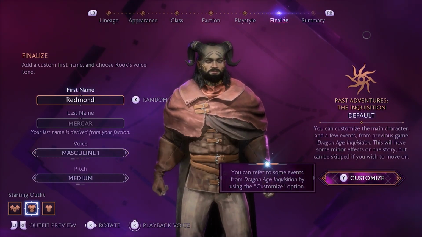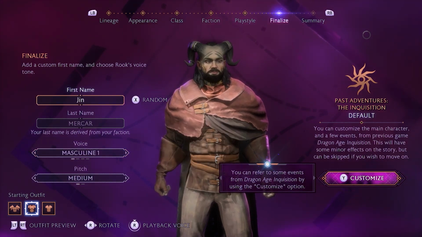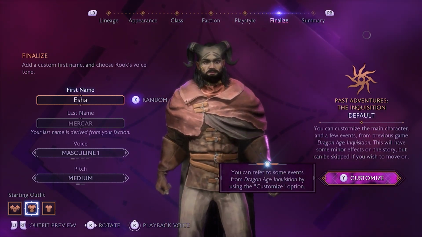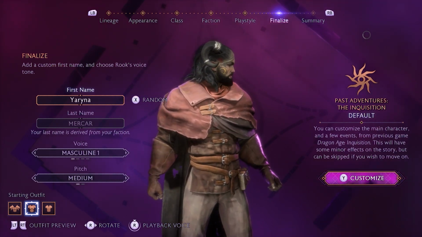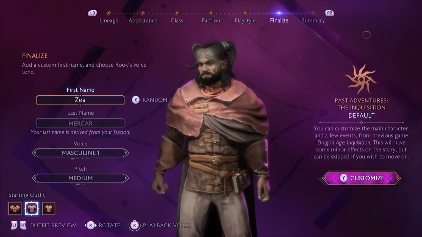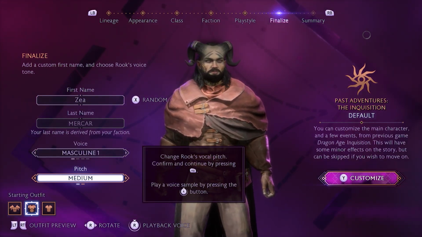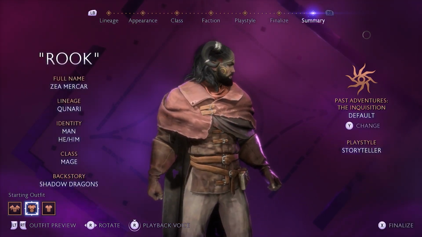Redmond Makar. Yeah, we'll go with that. Oh, let's do it with Jin. Oh, so it's from my faction. We're going to go for, I'll do it 11 times. 1, 2, 3, 4, 5, 6, 7, 8, 9, 10, 11. I can't even pronounce that. Perfect. Masculine voice, pitch medium. Perfect. And that, I believe, should be everything summarized in the character development.